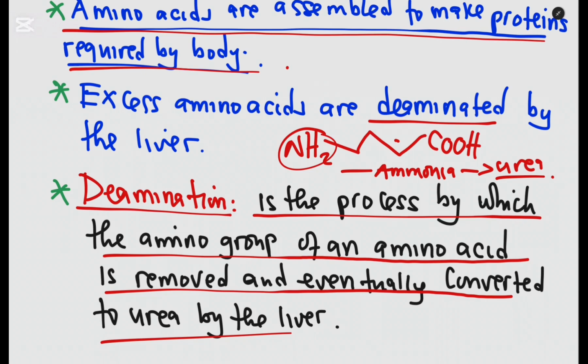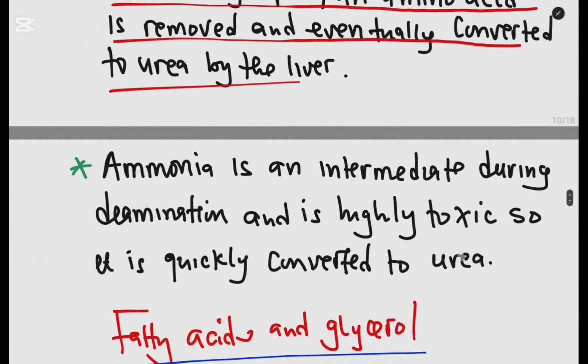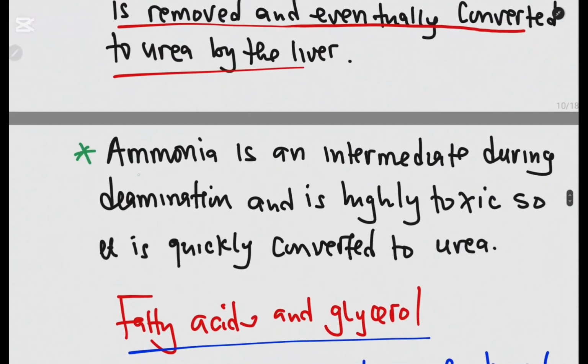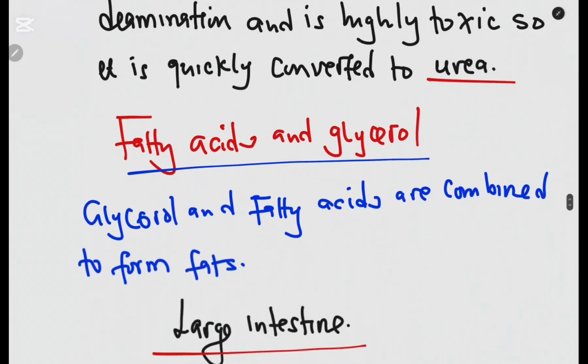The process is called excretion, and that is one topic that we are going to cover at some point. Okay, so that is how the proteins, the amino acids, are assimilated. Ammonia is the intermediate during deamination and is highly toxic, so it quickly converts to urea. I think this is something I have already explained.